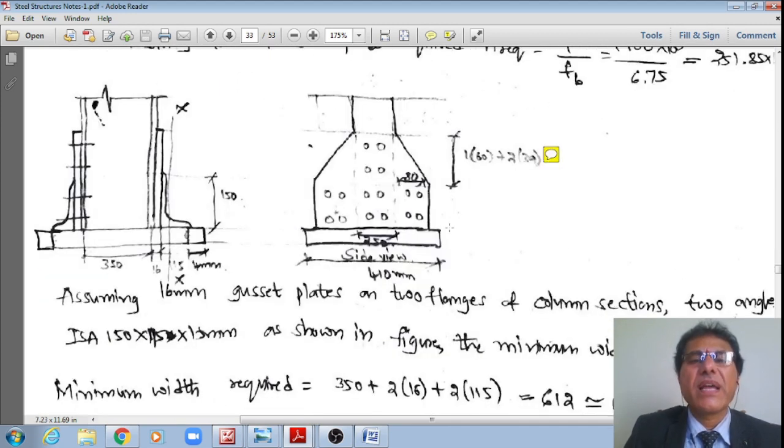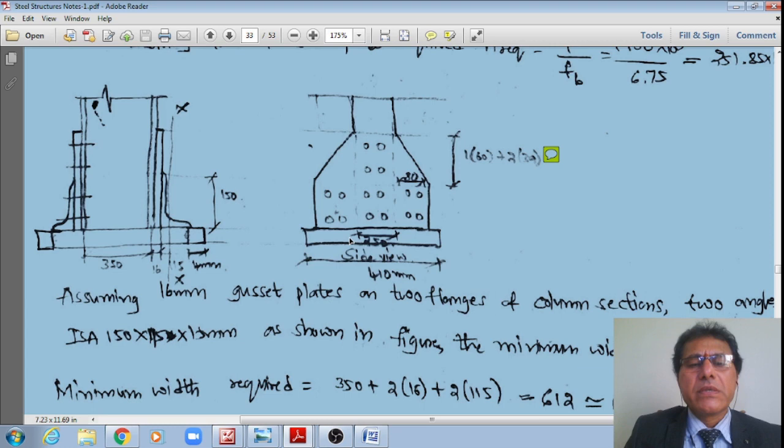Now I'm showing this figure, student, like this, right? I'm providing right here 4 plus 4, therefore 8 connecting the gusset plate as well as the gusset angle. Actually, this is the common area, whereas this is also connecting the gusset plate and gusset angles, right? 4 plus 4 is 8, therefore 8 plus 8 is 16. That is how I'm providing in 2 rows here, as well as I'm providing these 8 more in 2 more rows as shown in this schematic.